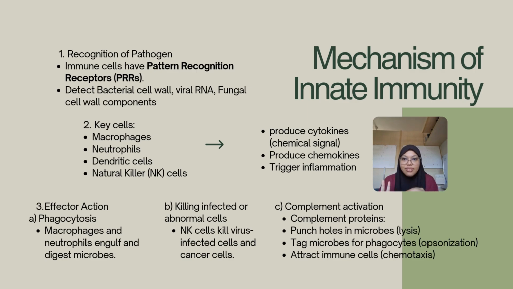And the third one, we have the effector action, such as phagocytosis, where macrophages and neutrophils engulf and digest the microbes. The second one, we have the killing of infected or abnormal cells, where NK cells kill virus-infected cells and cancer cells. We don't want that in our body, right? So the third one, we have the complement activation, where complement proteins punch holes in microbes, which is lysis, and tag microbes for phagocytes and attract immune cells.